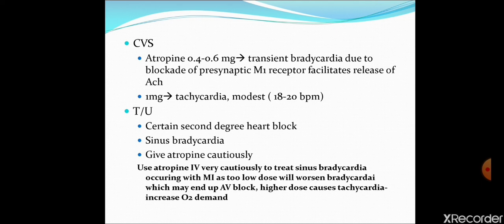The dose should not be very low. The dose should not be very high. In either of the conditions, atropine will produce other morbidity.